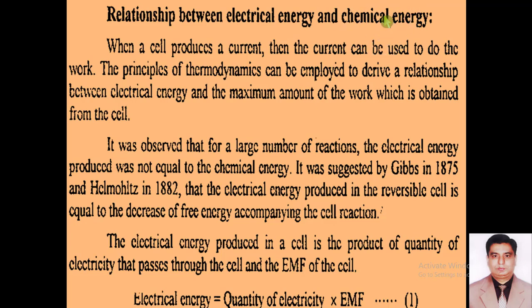So redox reaction means reduction and oxidation. Oxidation at anode and reduction at cathode. So in order to understand their relationship, we have to study the basic concepts of thermodynamics. When we apply the principles of thermodynamics, then we will find different relationships between entropy, free energy, and other thermodynamic parameters.